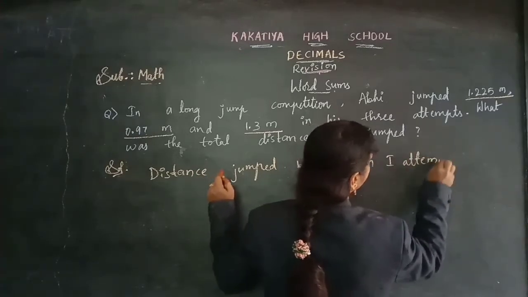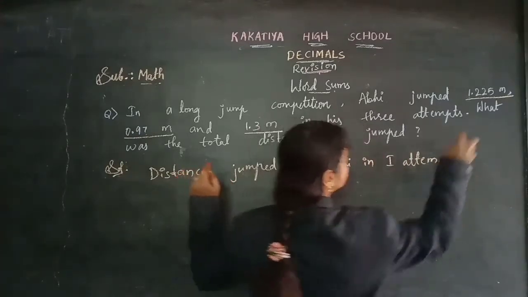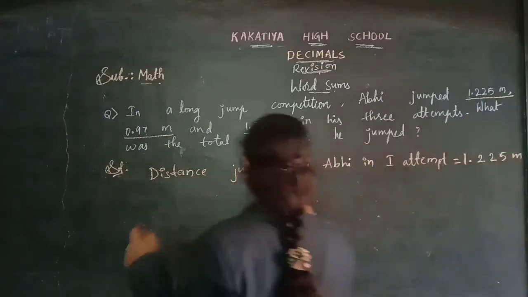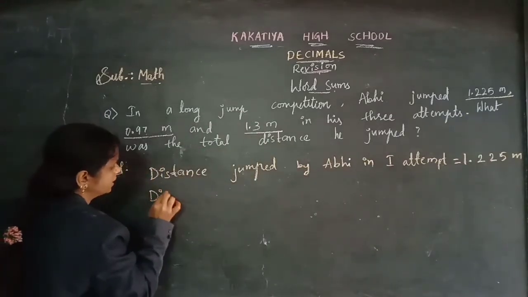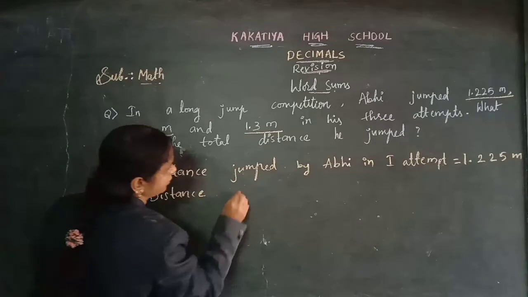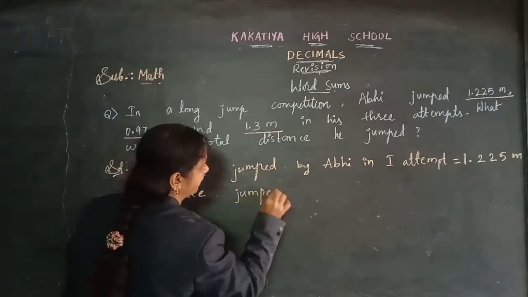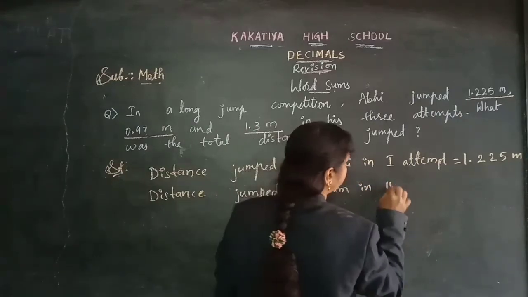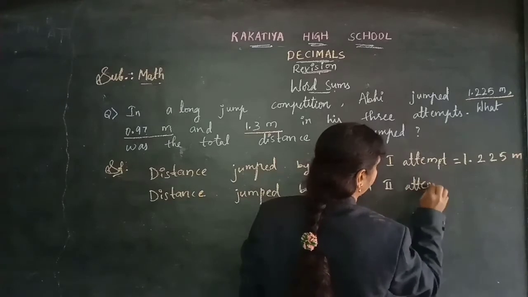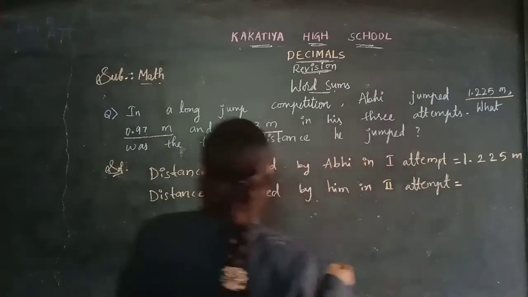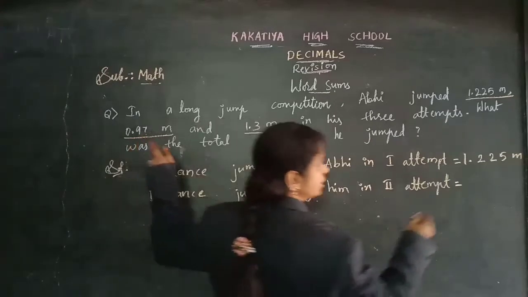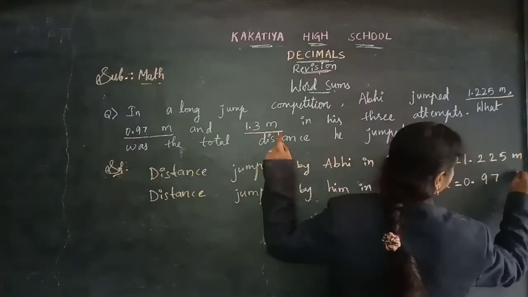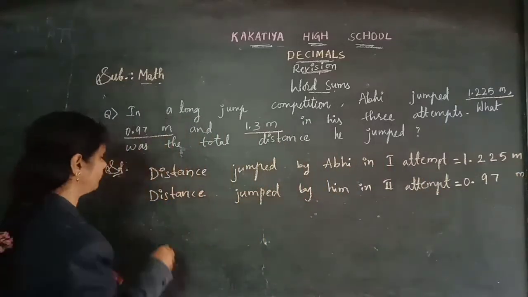Let's arrange here only in columns, children. In first attempt he jumped 1.225 meters. Now distance jumped by him in second attempt. So in second attempt he jumped 0.97. Okay, 0.97 means the point should be in order while you are adding. So 0.97 meters.